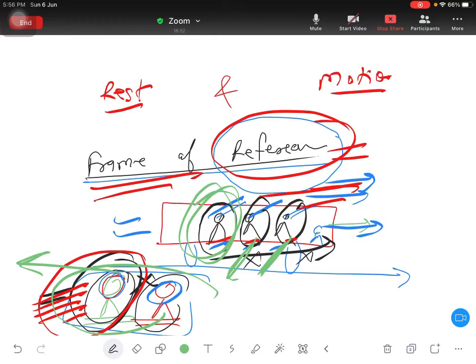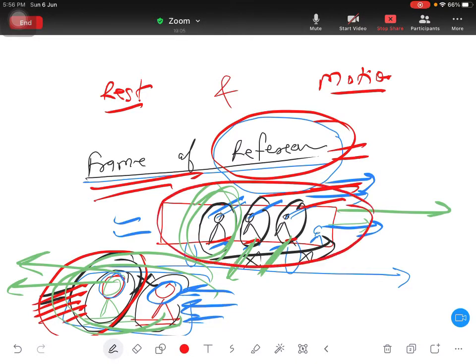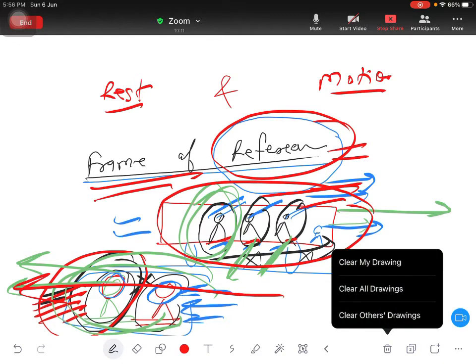You understand? Opposite side. If the bus is going this side, these people will go this side, but actually they are stationary. They are stationary on the road, but these people will think that okay, this is going in this direction. Okay, so now rest is clear and motion is clear.